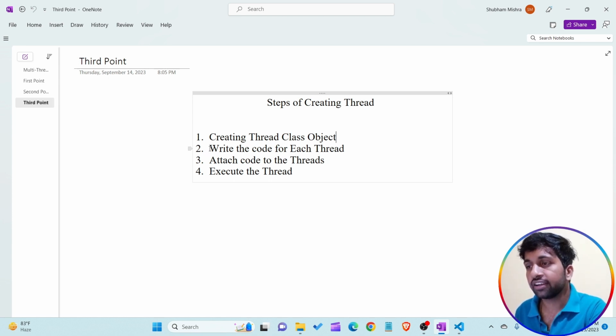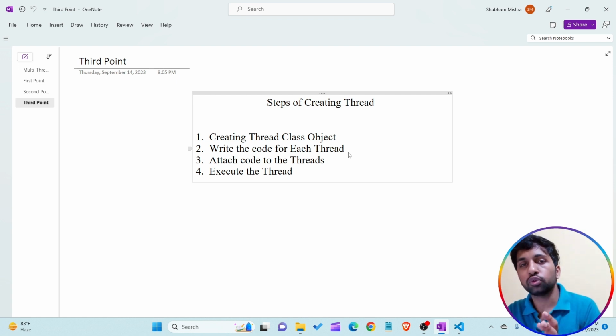Second is write the code for each thread. Understand, write the code for each thread. What is our main objective? Our main objective is to create a single Java program in which I want to create multiple threads, meaning thread 1, thread 2, thread 3. All these three threads execute concurrently. Understand what I'm saying? All these three threads execute concurrently.